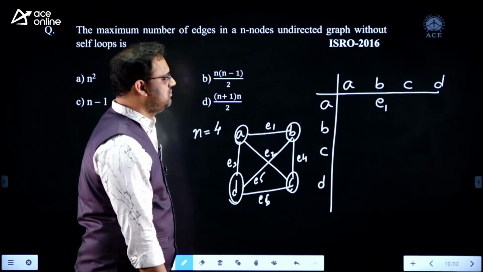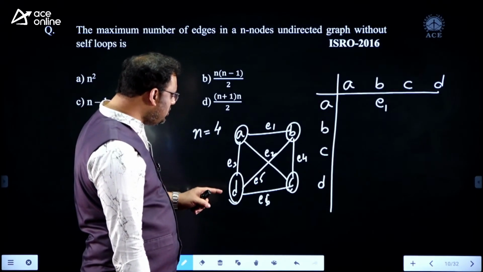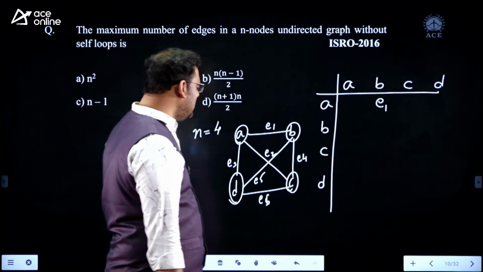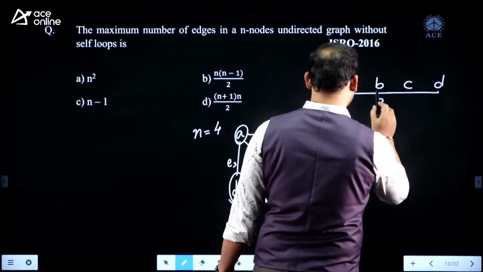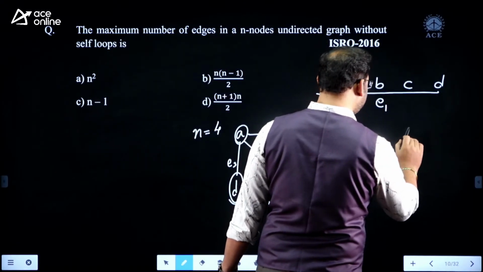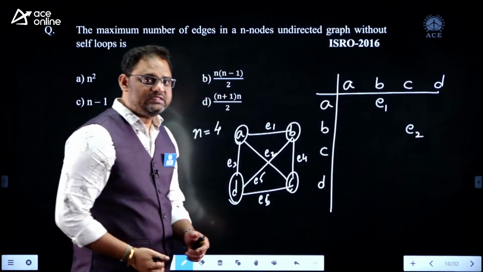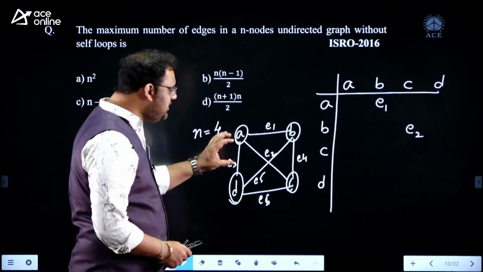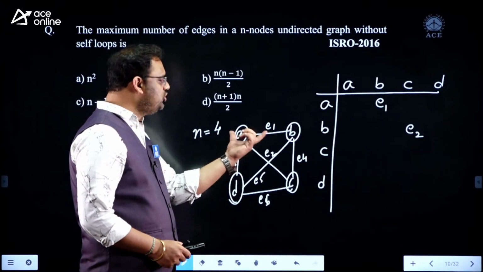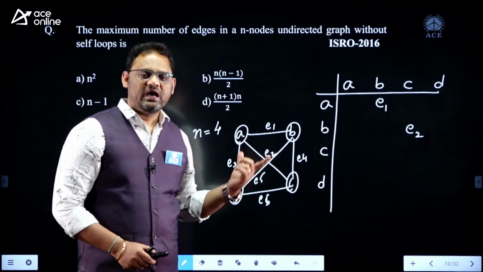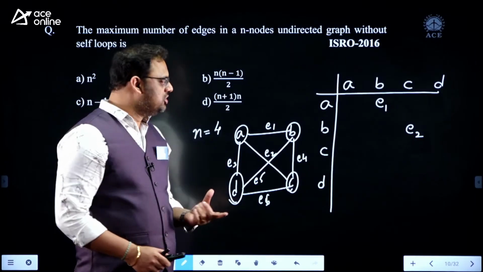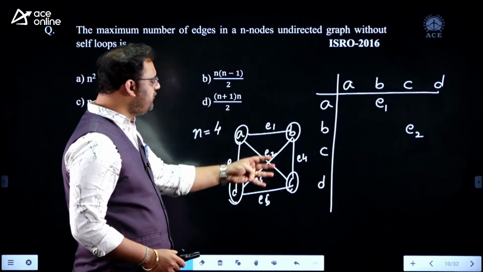Now coming to E2. E2 is an edge between B and C. My dear, try to understand. Whenever I am assigning an edge, I require 2 vertices, 2 nodes. The total available nodes are 4.